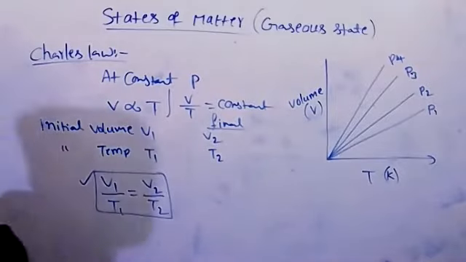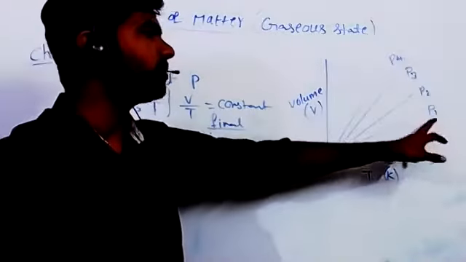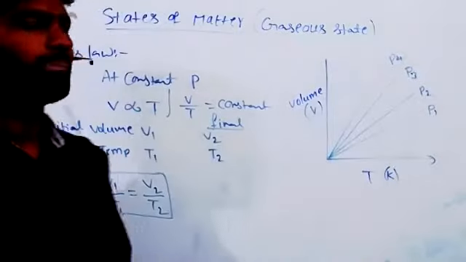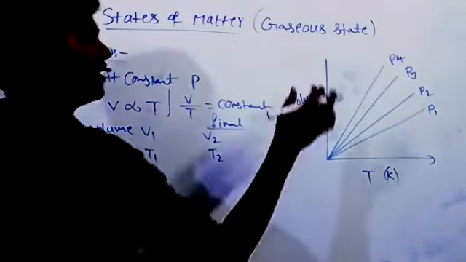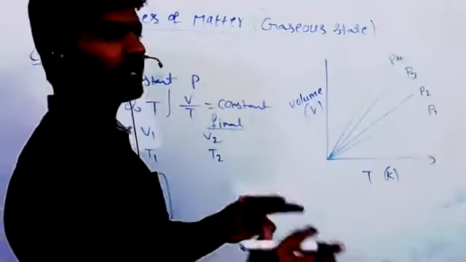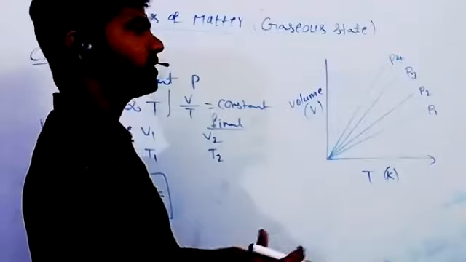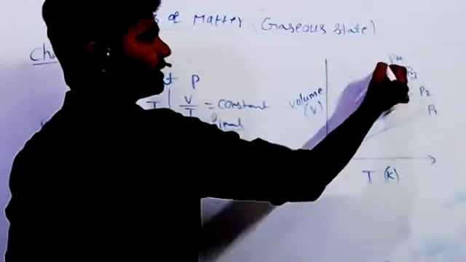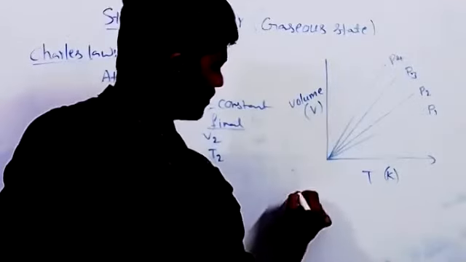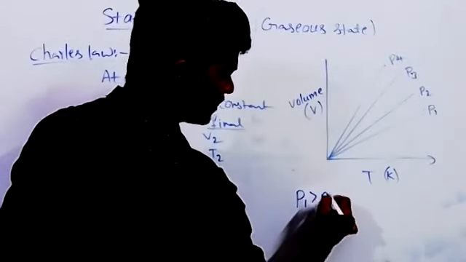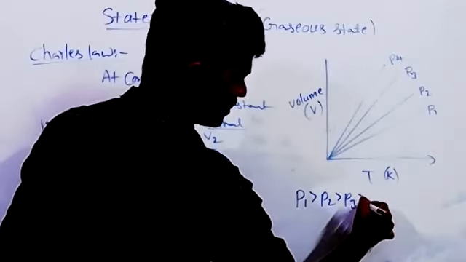How is the relationship between P1, P2, P3, P4? Which is smaller one? Which is bigger one? P1 is greater. Very good. P1 is the greater value because you already know pressure and volume are inversely proportional. So where volume is higher, no doubt the pressure is lower. P4 is the smaller one, or P1 greater than P2 greater than P3 greater than P4.